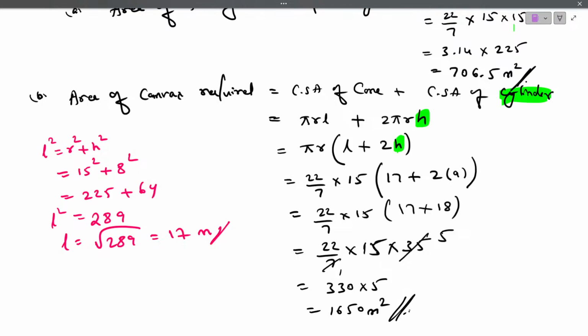Any doubts? Any doubts with model paper number 2? Yeah. Now we check